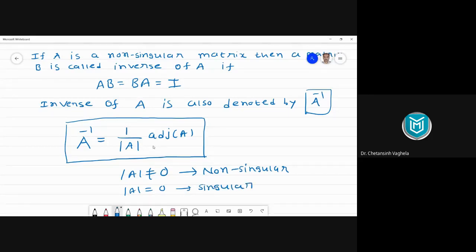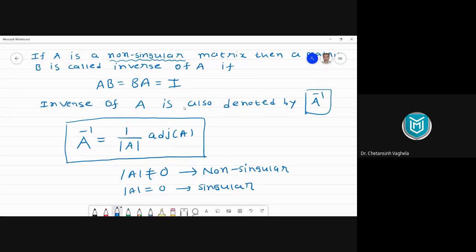And if your determinant is non-zero, then we call it non-singular matrix. That's why in the definition, we are using this word. If capital A is a non-singular matrix, then it's possible to find inverse of that matrix. If it is singular, then we cannot find its inverse. So inverse मिलने के लिए जरूरी है that your matrix has to be non-singular.